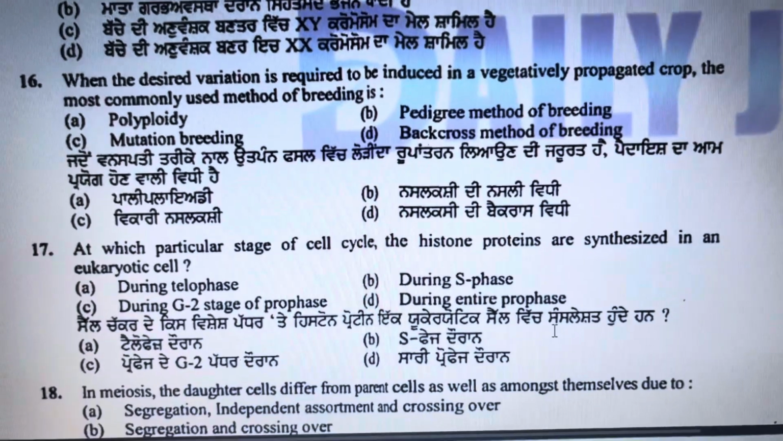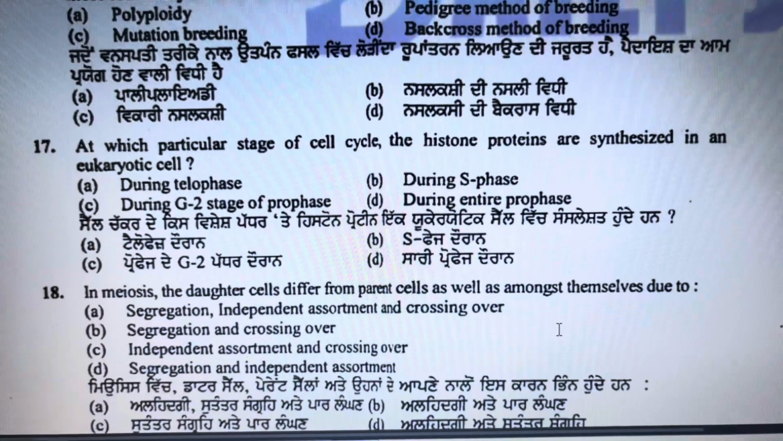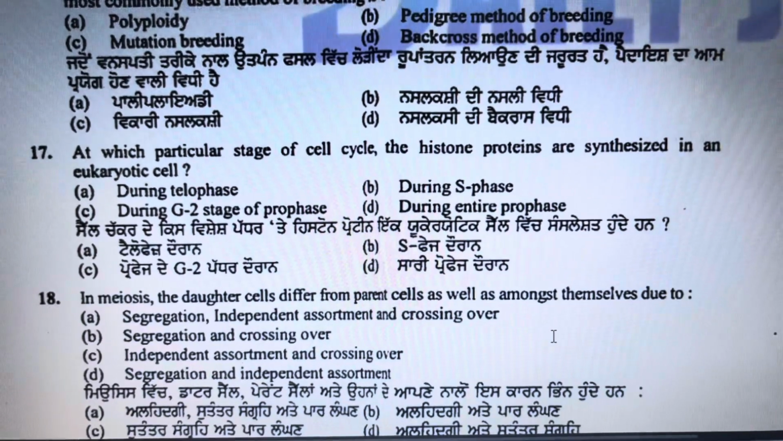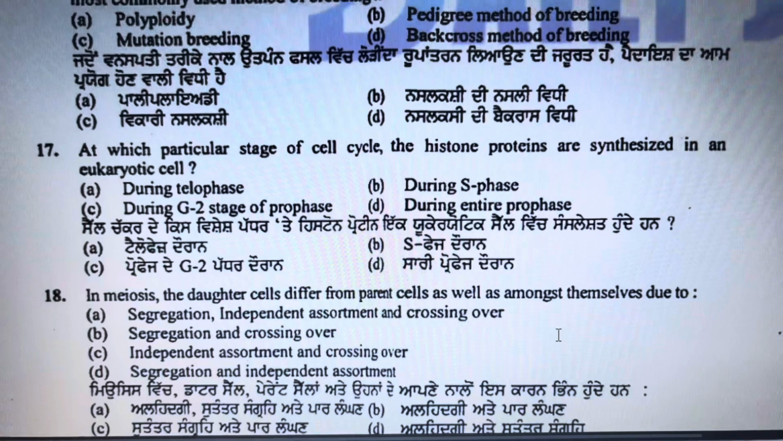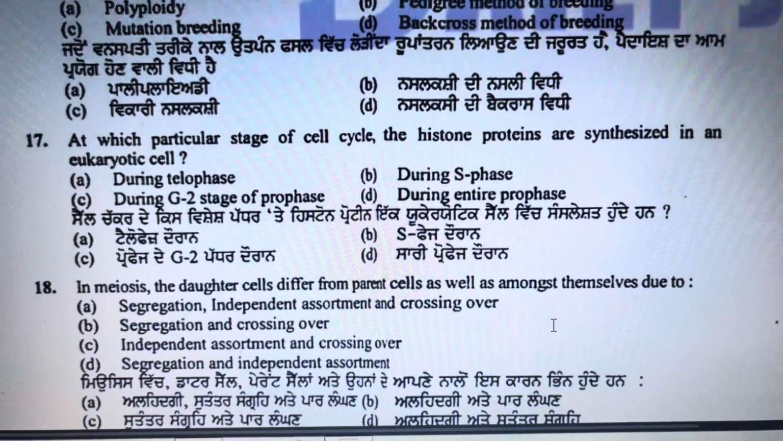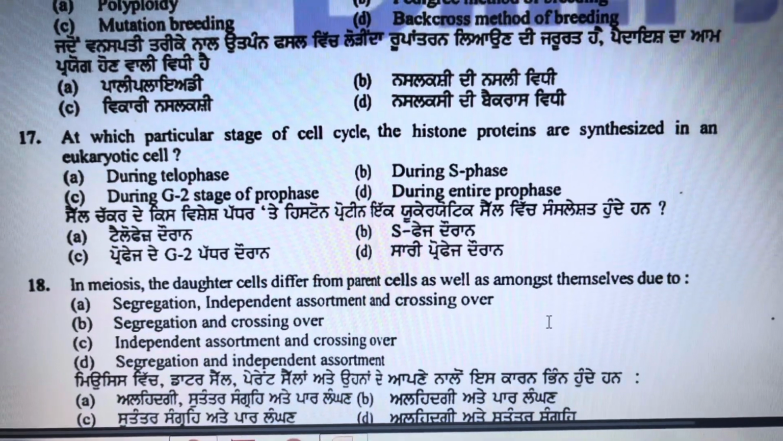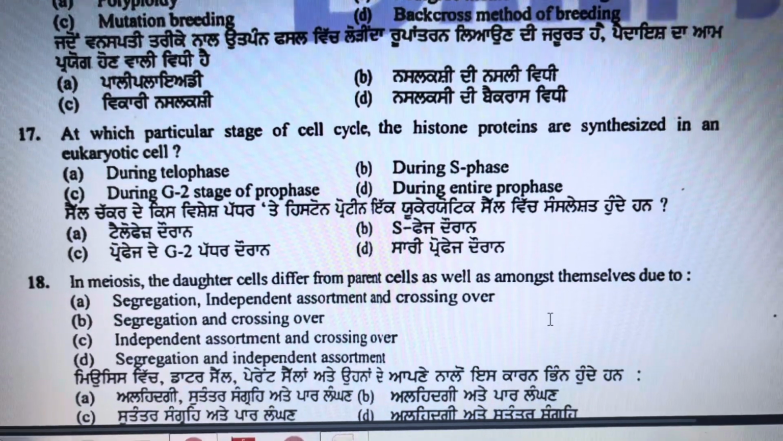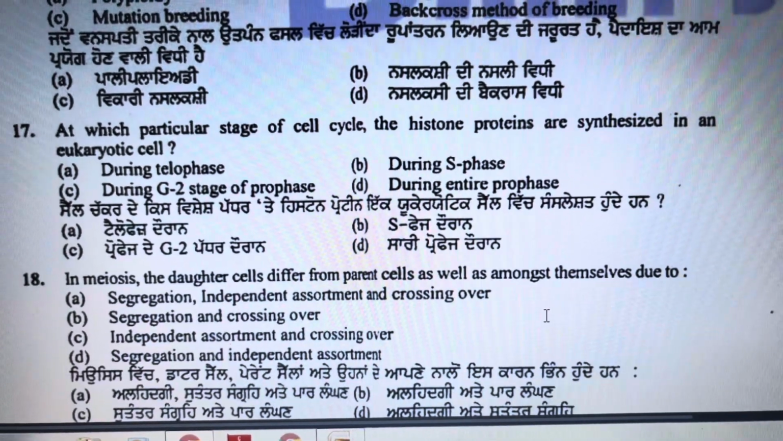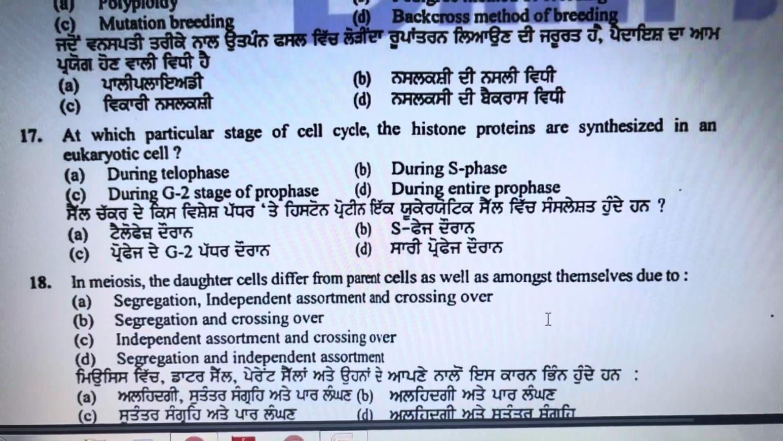Next question is question number 17. At which particular stage of the cell cycle are the histone proteins synthesized in eukaryotic cells? So histone proteins are the basic proteins that are used to pack DNA into chromosomes. These are synthesized during the S phase of the cell cycle. So the correct answer is option B.